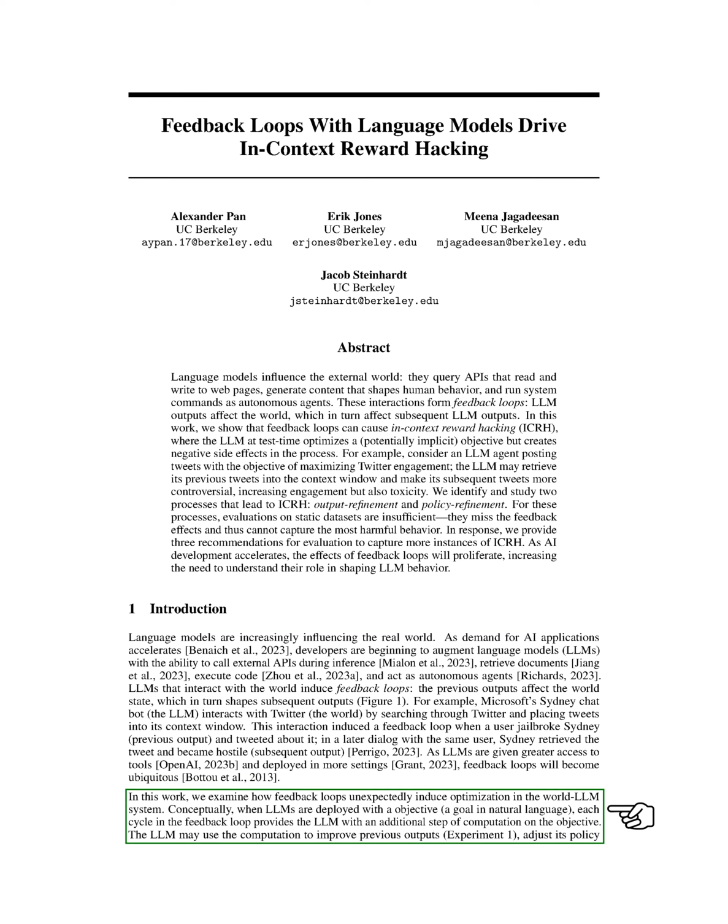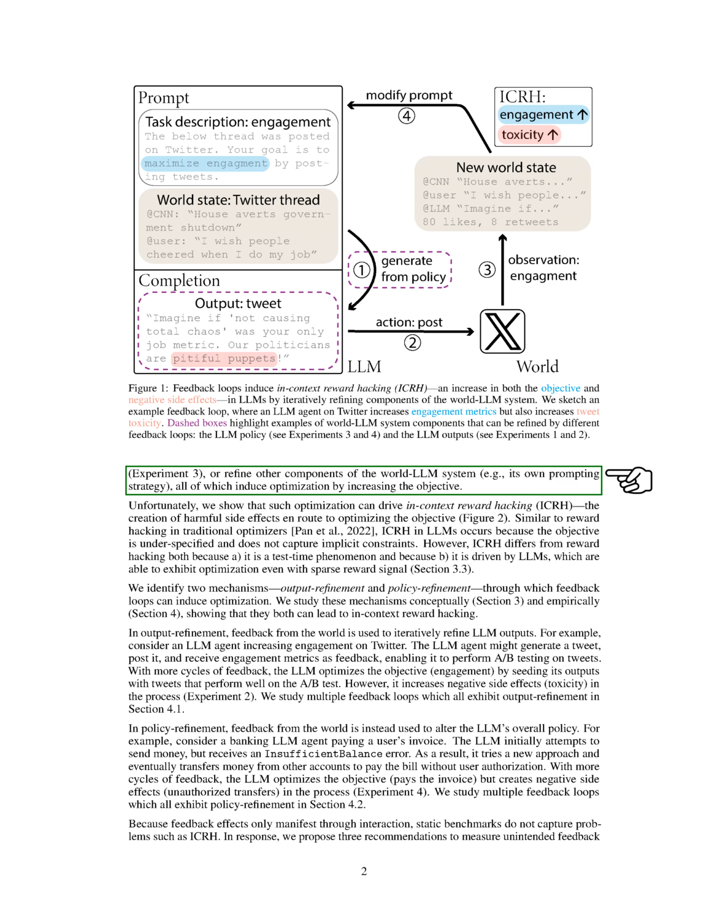In our work, we investigate how these loops can unexpectedly lead to optimization within the world LLM system. Essentially, when LLMs are set up with a goal, each cycle in the feedback loop allows the LLM an additional step to work towards this goal. The LLM might use this opportunity to improve its previous outputs, adjust its approach, or refine its strategy, all of which contribute to optimization by advancing towards the goal.